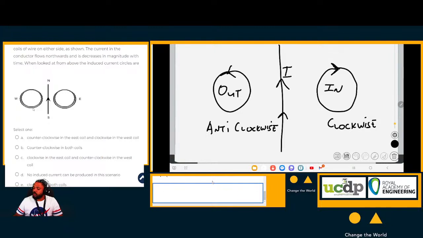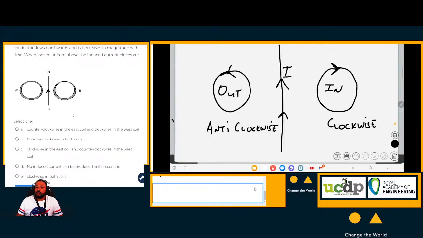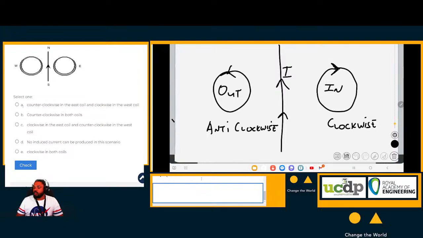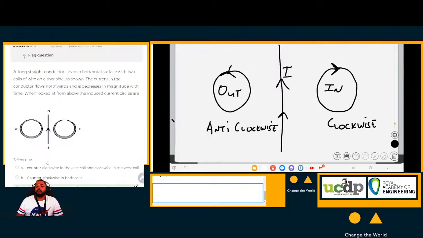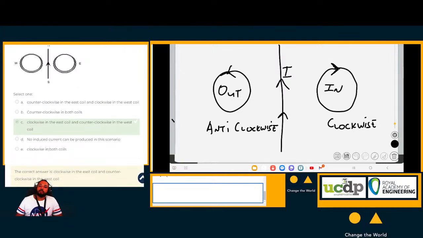By this time, the right hand rule should be second nature to you. So clockwise in the east coil, and counterclockwise in the west coil. Let's check. And yes, that is correct.